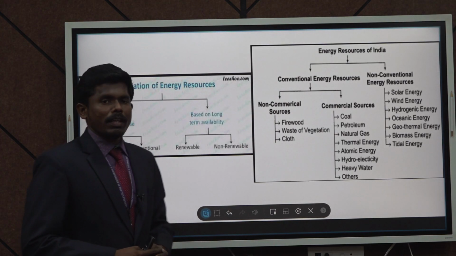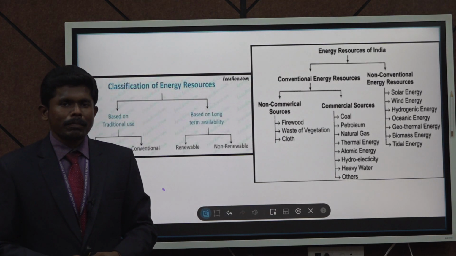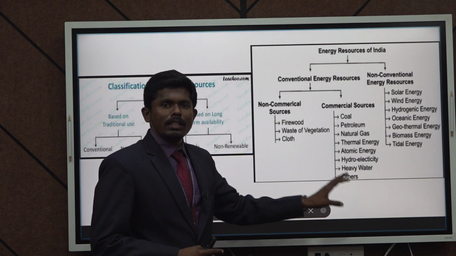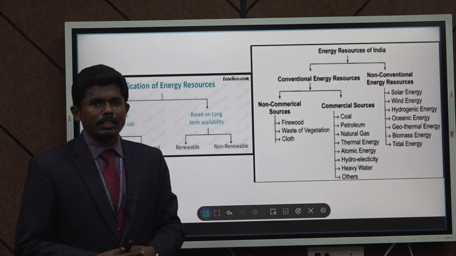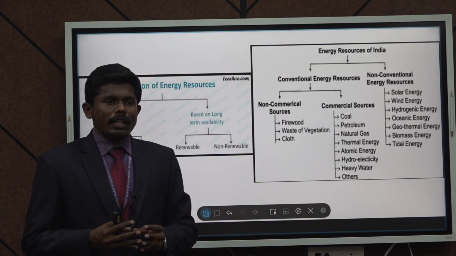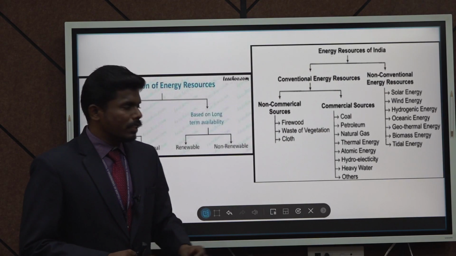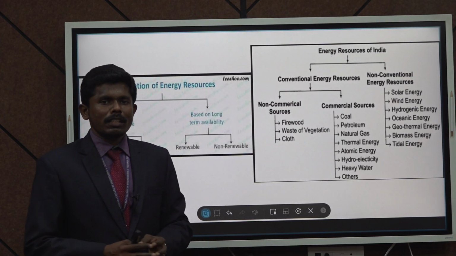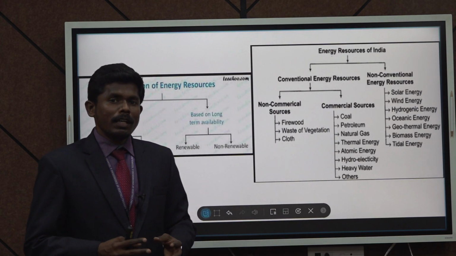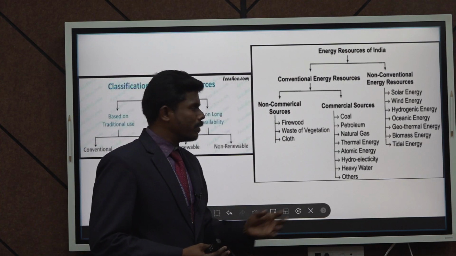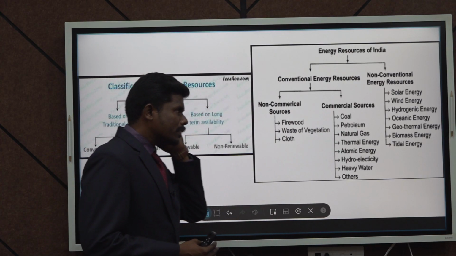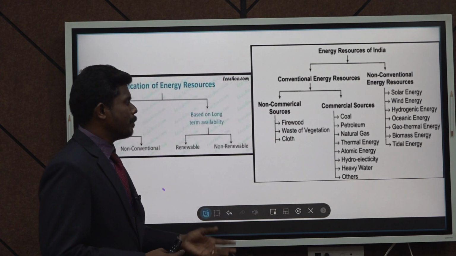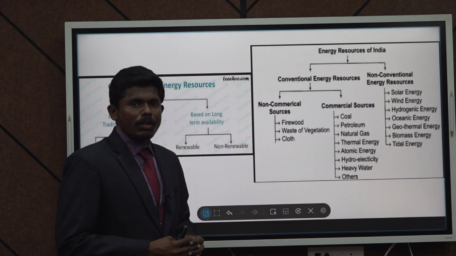These commercial sources we are widely depending on as of date. In India, as you see in the statistics, commercial sources play a vital role. Still it is ruling energy generation and energy utilization. As of date, the utilization of these energy sources has come down, but still we have been using them for a long period, and the utilization is also very high. The categories are coal, petroleum, natural gas, thermal energy, atomic energy, hydroelectricity, heavy water and others.